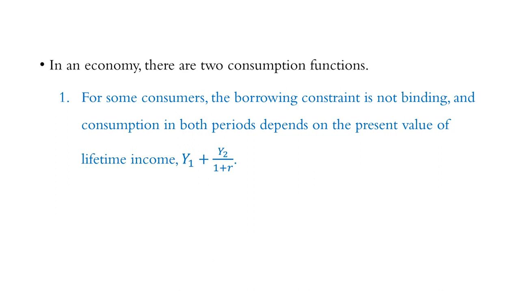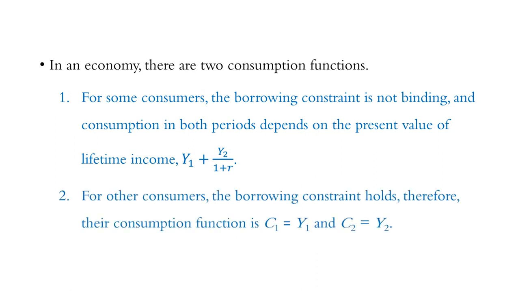Whereas for other consumers, the borrowing constraint holds. Therefore, they will consume all first period income in first period and all second period income in second period. In other words, for these consumers, consumption depends only on current income.